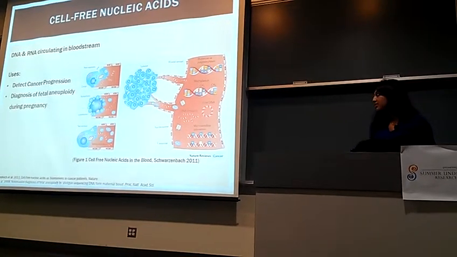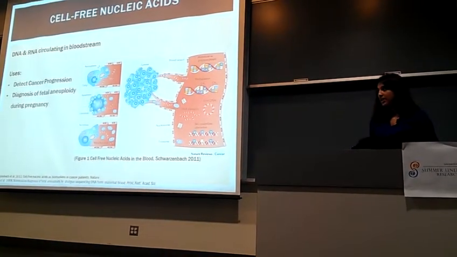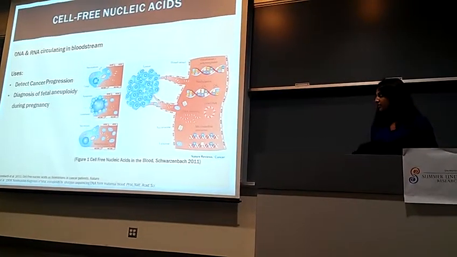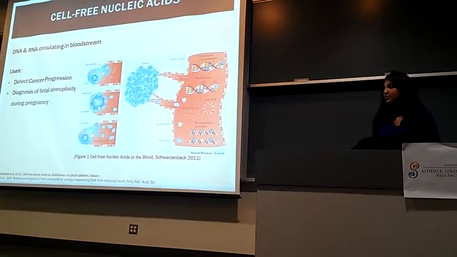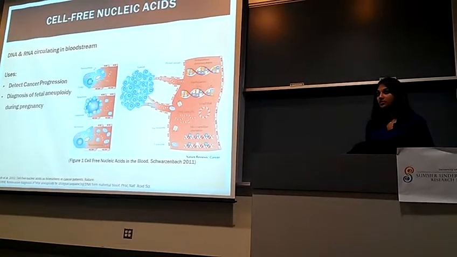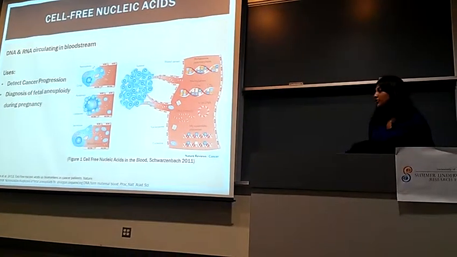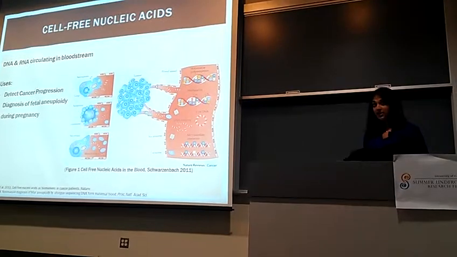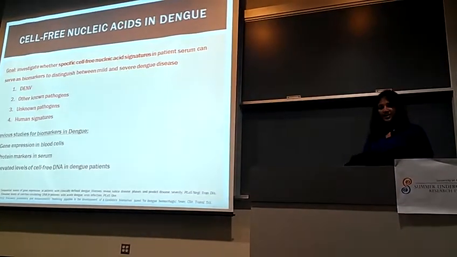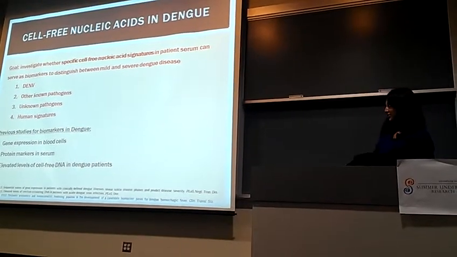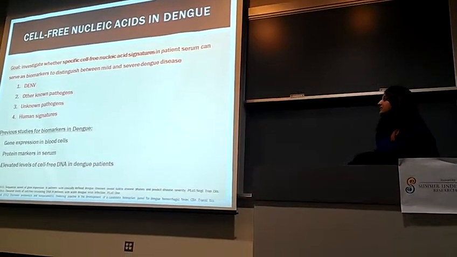And this is because the cell-free nucleic acids in the blood of cancer patients tend to have mutations or other alterations that are quite characteristic of cancer. And another example is in pregnant women, the cell-free nucleic acids of the fetus will make its way into the mother's bloodstream, and that can be used to diagnose fetal aneuploidy, which can result in genetic disorders such as Down syndrome. And so my research hopes to investigate whether specific cell-free nucleic acid signatures in patient serum can serve as